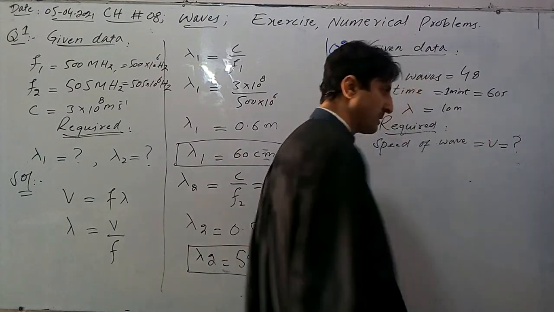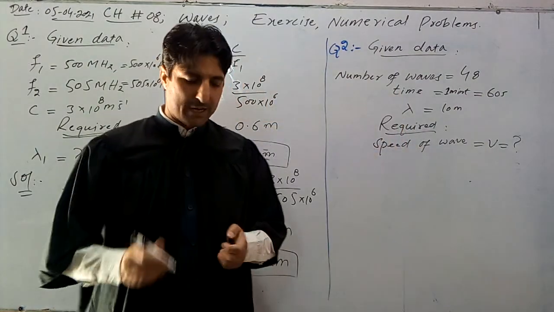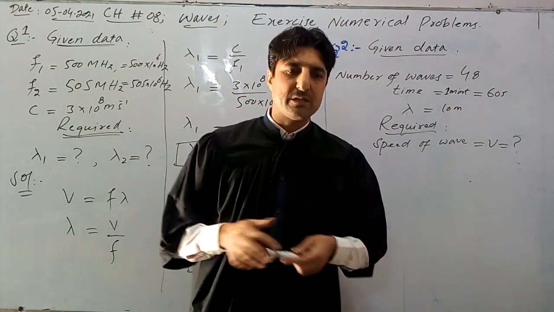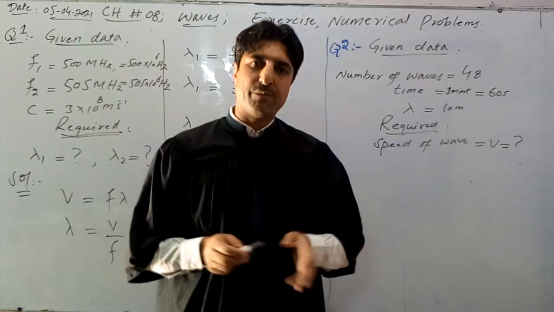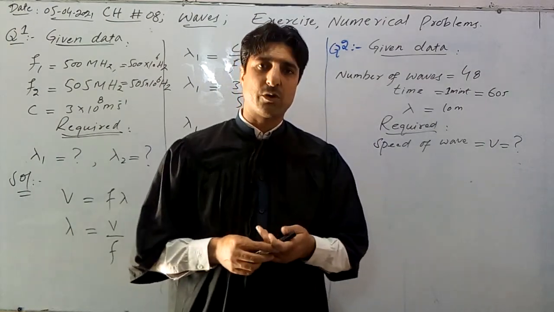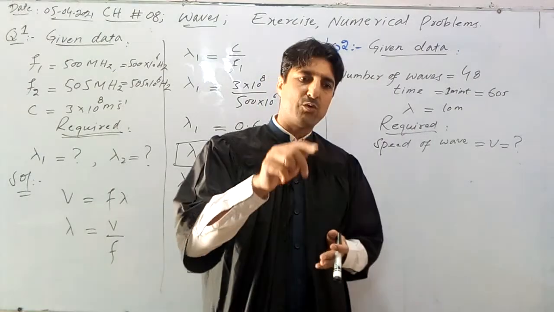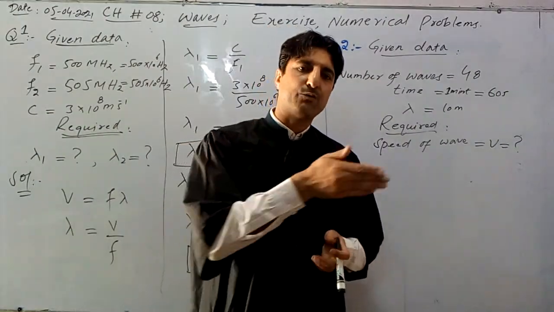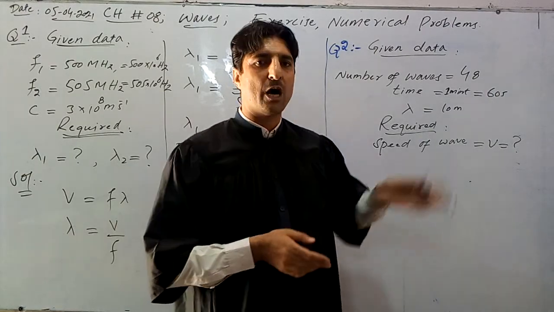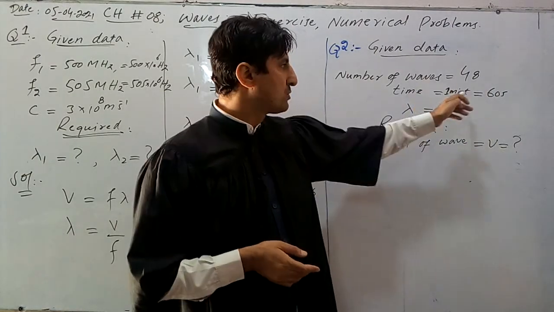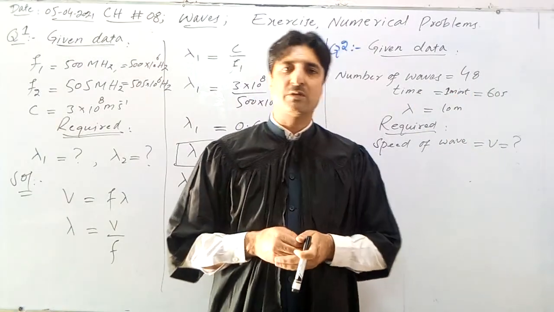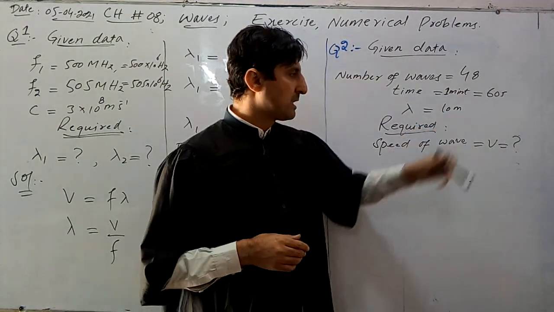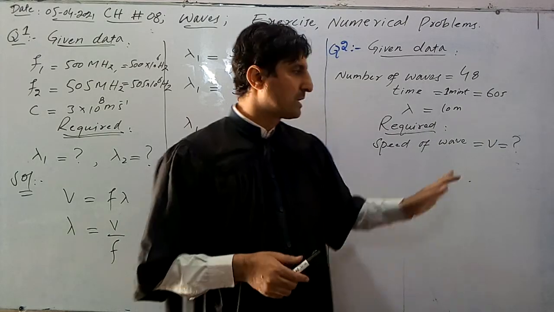V is to be calculated. So let me summarize this once again. Dear student, in this numerical problem, it is stated that a person is standing on the seashore and he counted the waves, and he observed that 48 waves are coming to the shore in how much time? In 1 minute. So 1 minute is converted into seconds, which is 60 seconds. If the wavelength of the wave is 10 meter, how can we calculate the speed of the wave?